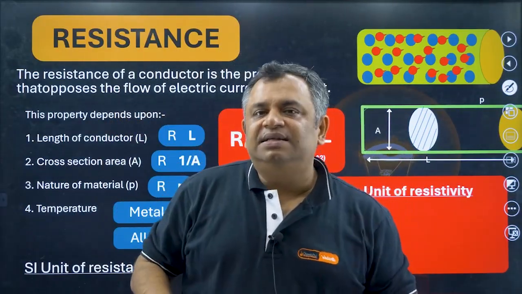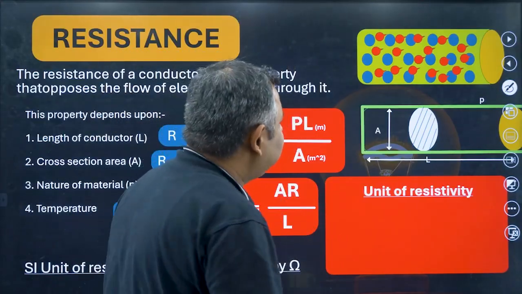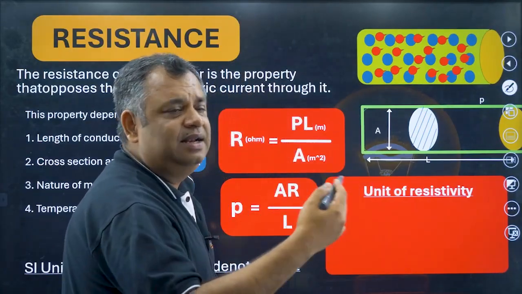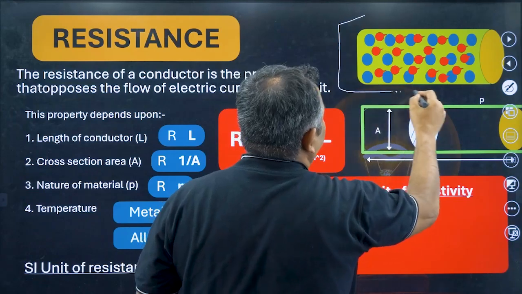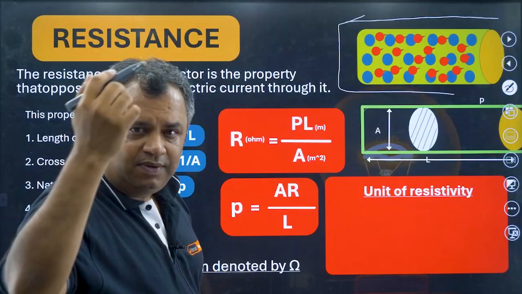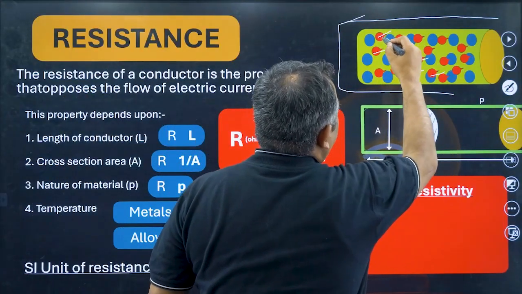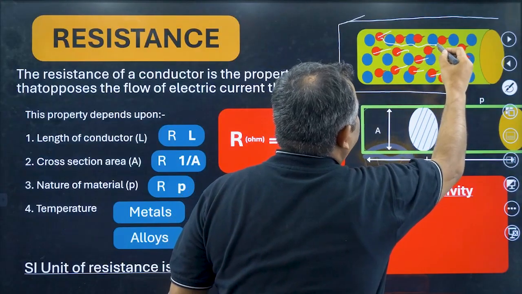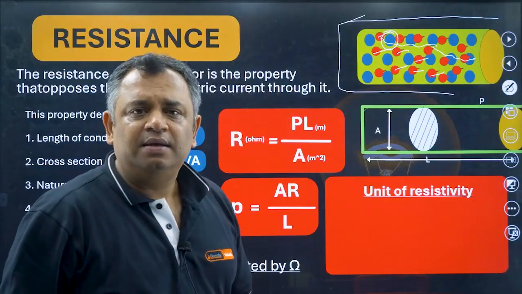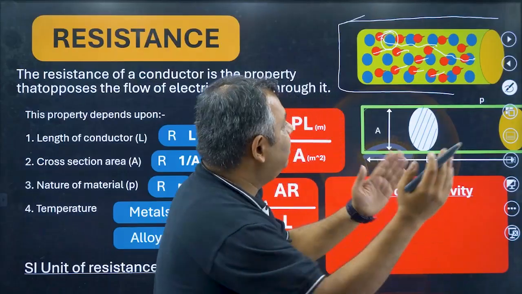Now let's see what is resistance in electricity. Electrons flow, you remember, electrons flow. So when the electrons are flowing in a conductor, say this is a silver conductor, electrons are flowing in silver wire, silver metal. So this is an electron, this is electron, this is electron. This electron is flowing and is being resisted and knocked out by other atoms of the conductor or silver metal.